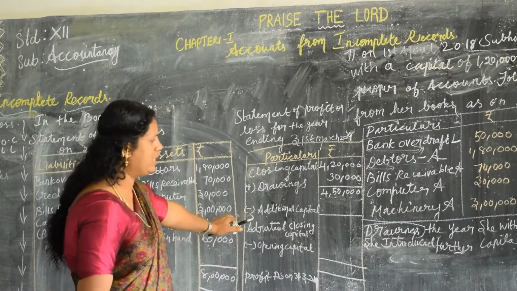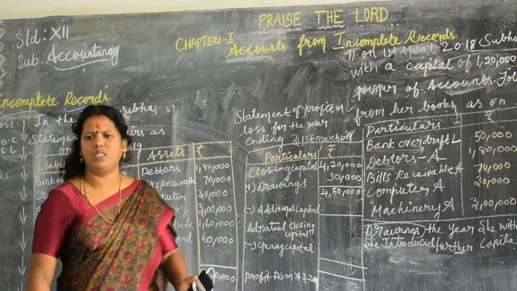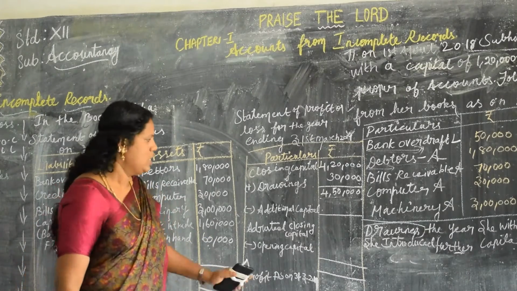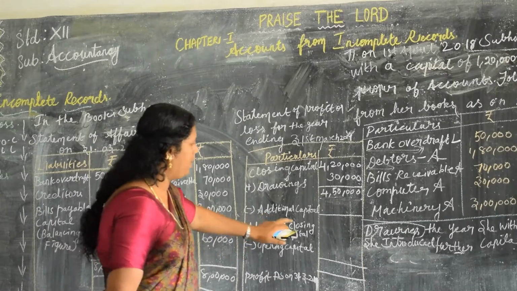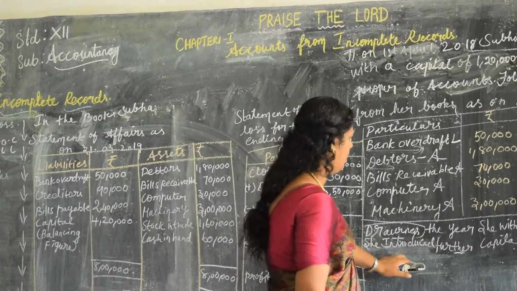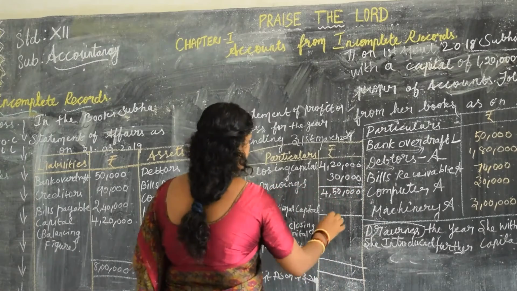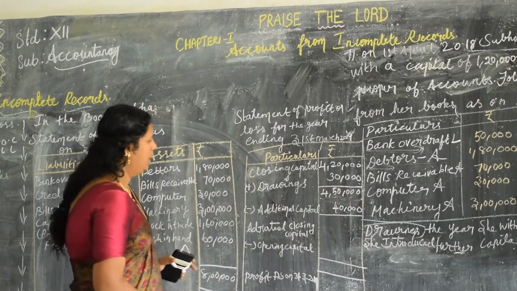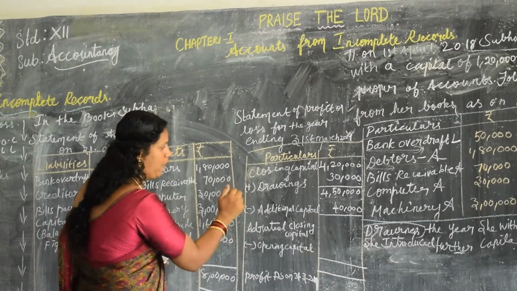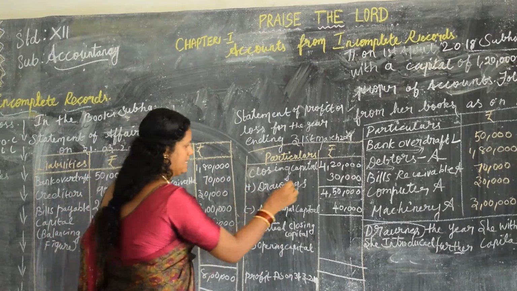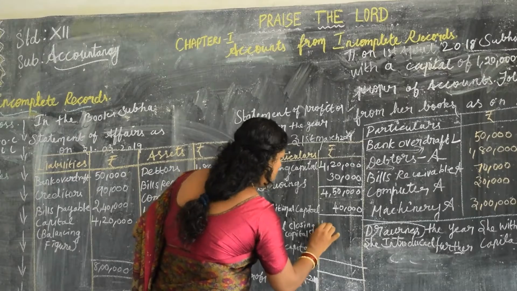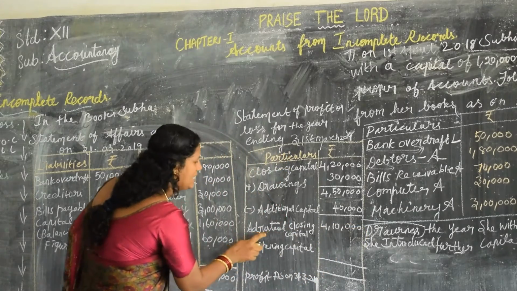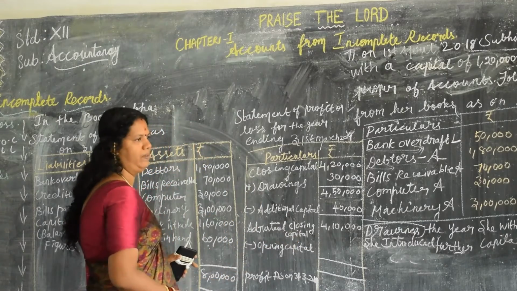What is meant by additional capital? She introduced further capital because in the business we need an amount to be invested again and again. So that is the additional capital, 40,000. Here, additional capital, what do you have to do? You have to deduct it. Yes. Make sure you get 4,10,000. That is the adjusted closing capital.